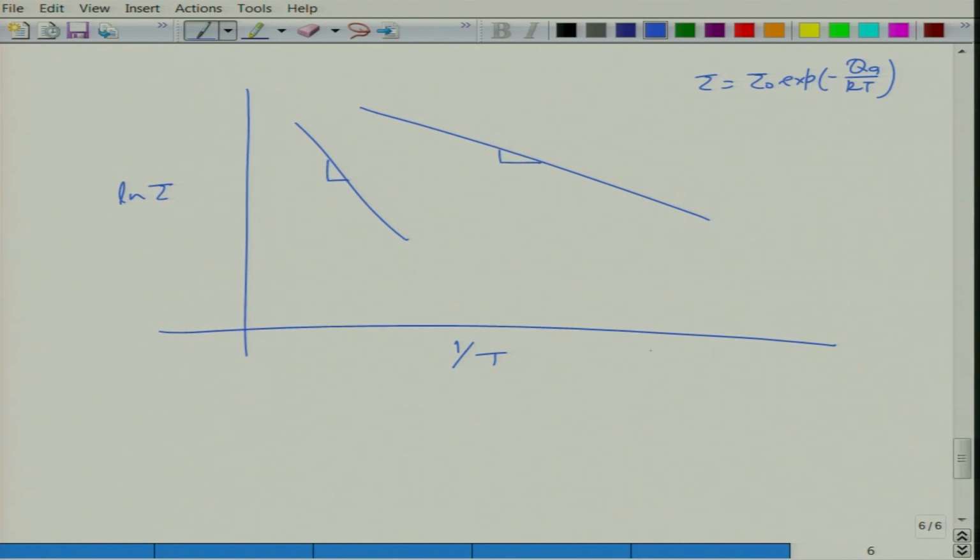This is, for example, at low temperature and this is at high temperature. So, there is one entity which has a certain activation energy at lower frequency, and a certain activation energy at higher frequency. It could be that this is the grain boundary region, and this could be the grain region.